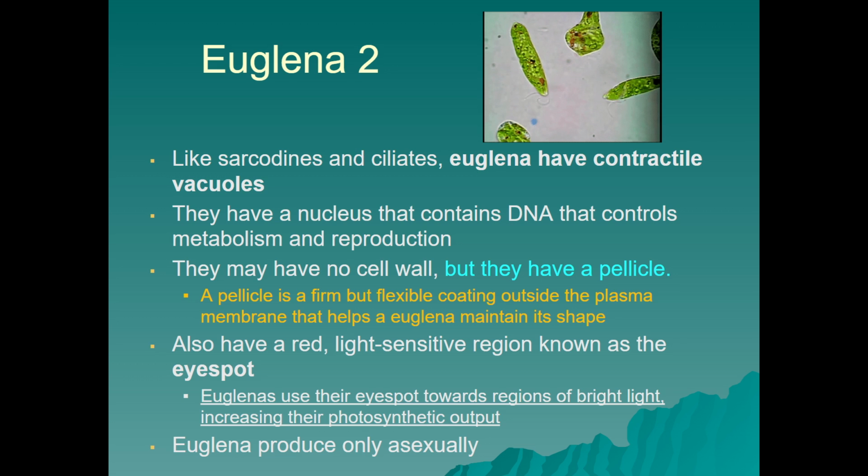They do also generally have a red spot. We know this is light sensitive. It's kind of like a primitive eye spot. Euglenas are going to use their eye spot to move toward regions of bright light, and that helps them increase their photosynthetic output. And we also know that euglena reproduce only asexually, so they're kind of an exception to the rule of alternation of generations. They reproduce by binary fission only.